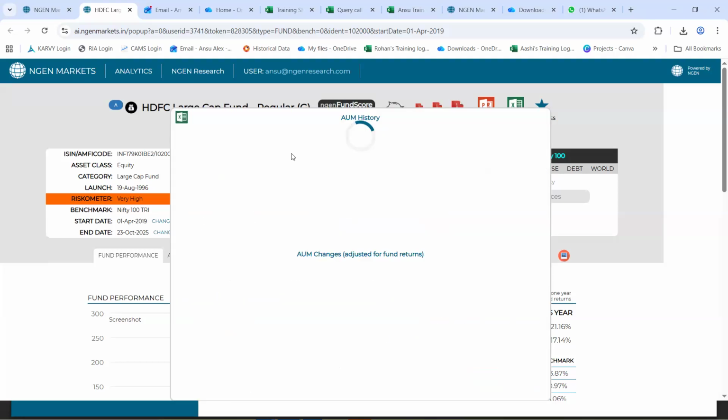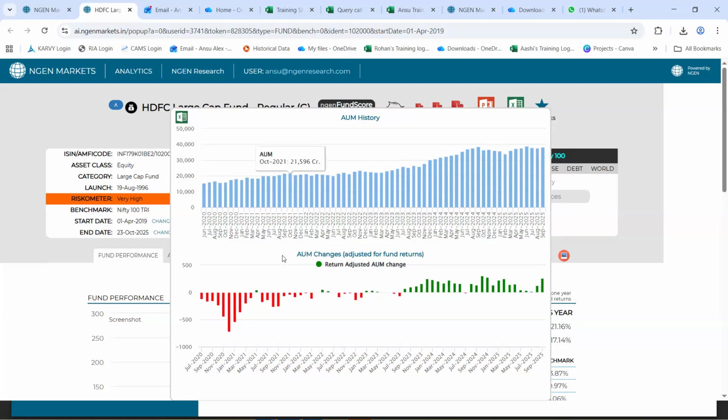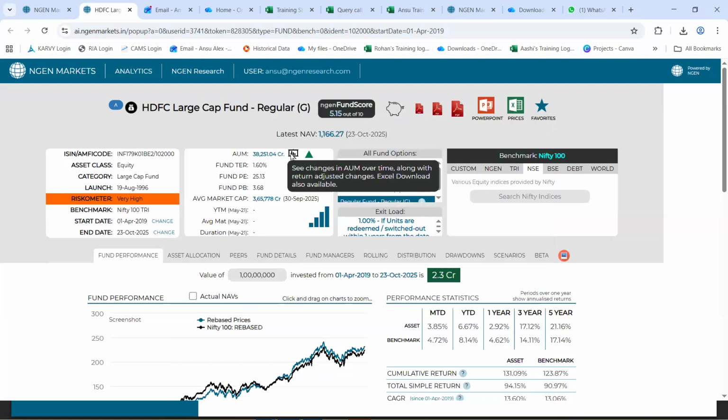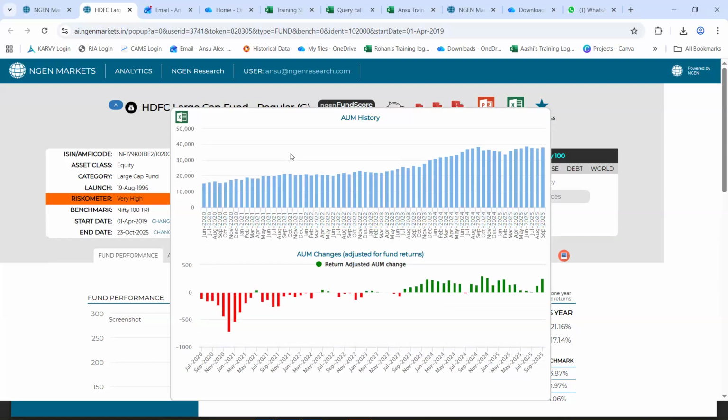Now, you might know the AUM changes specifically due to two reasons. First is due to cash inflow and outflow that happens due to purchasing or selling of the underlying shares or underlying commodities for each of these funds. Second, it happens due to change in the market performance. Now, what we are showing right here, this AUM change represents the cash inflow and outflow.